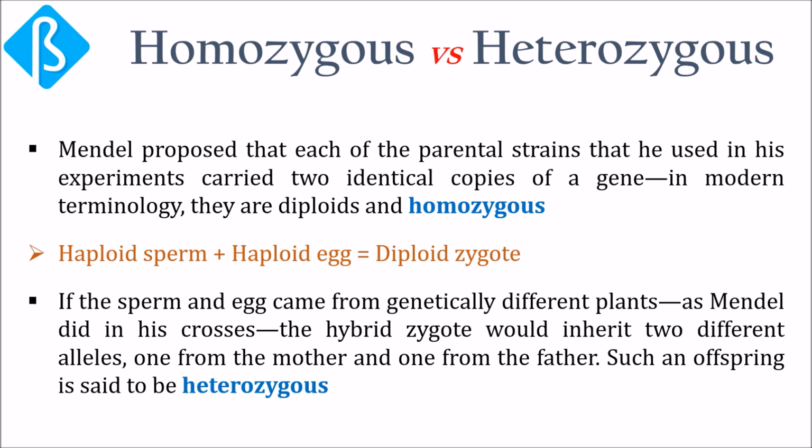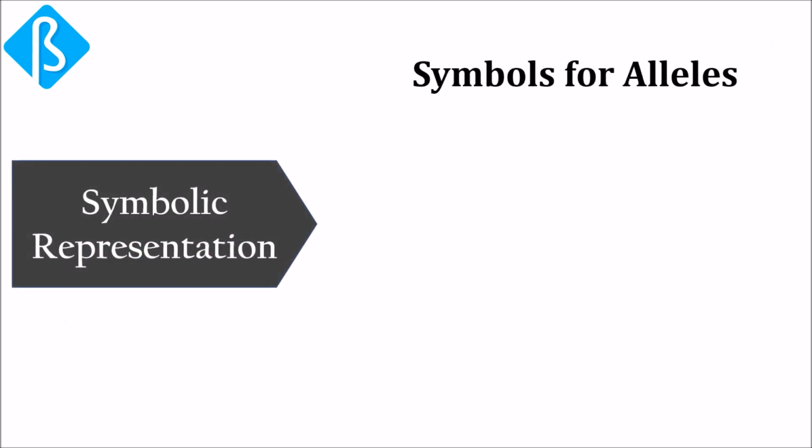Mendel realized that the different alleles that are present in a heterozygote must coexist even though one allele is dominant and the other is recessive, and each of these alleles would have an equal chance of entering a gamete when the heterozygote reproduces. Mendel used symbols to represent the hereditary factors that he postulated, which was a methodological breakthrough. The symbols stand for genes, or more precisely for their alleles.